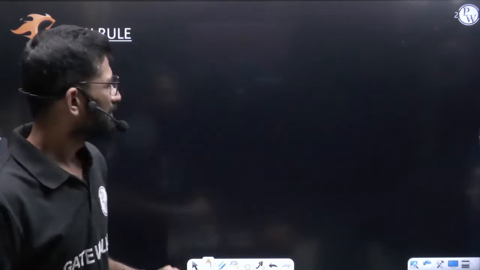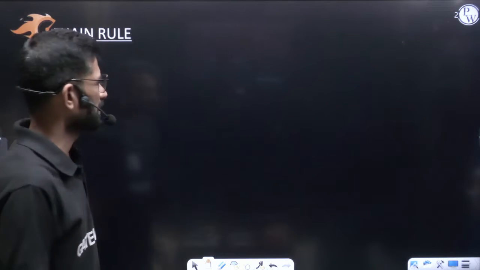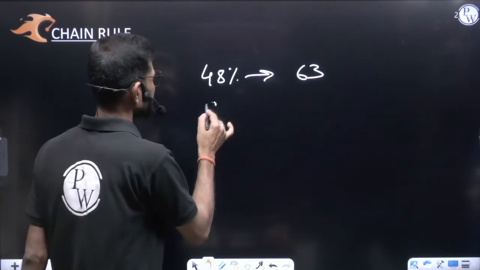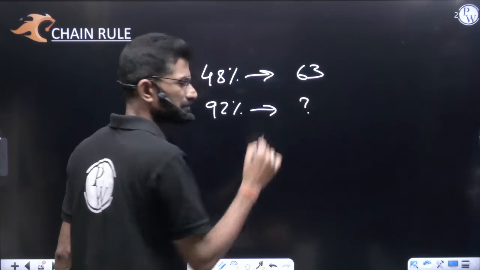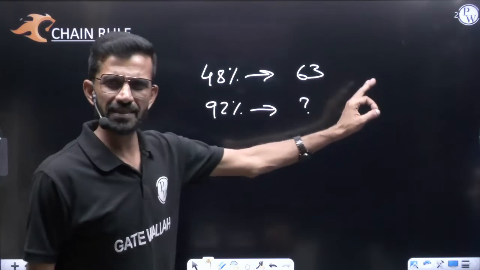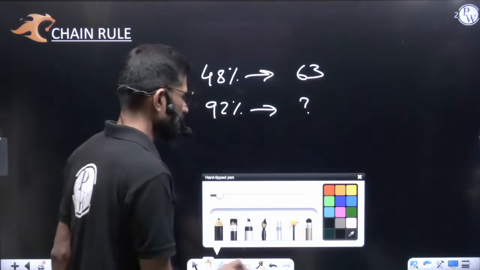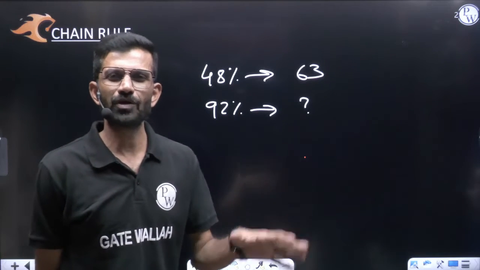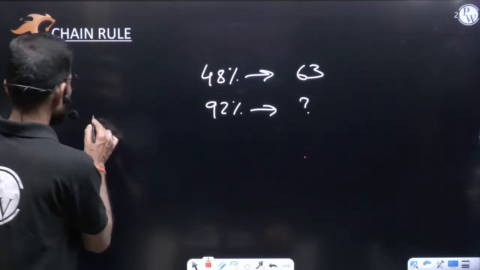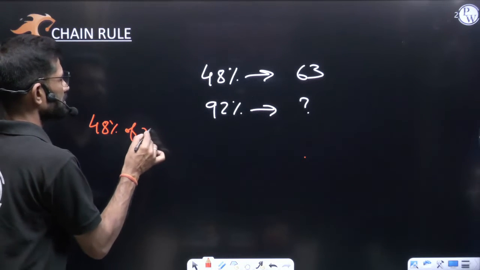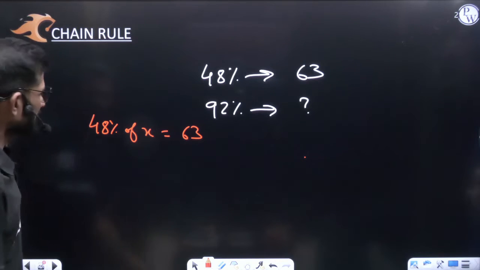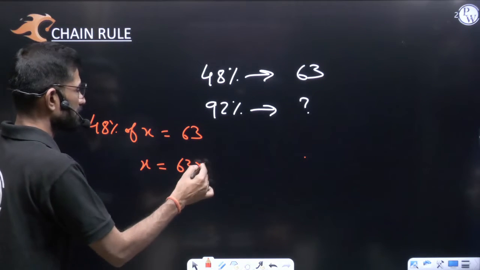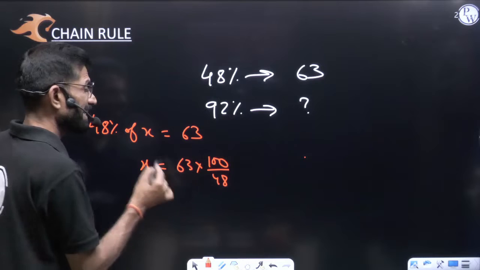First of all, to understand this chain rule, a very simple question. 48% of some number is given as 63 and they are asking you what is 92% of the same number. Any number, if 48% is 63, then 92% of the same number, how much will it be? In order to sort out this type of question, we say let the number be equal to x. And we write like this: 48% of x is given as 63. Then we try to find this x value, sending this 48% that side, that is 63 into 100 by 48. X means the number we got.